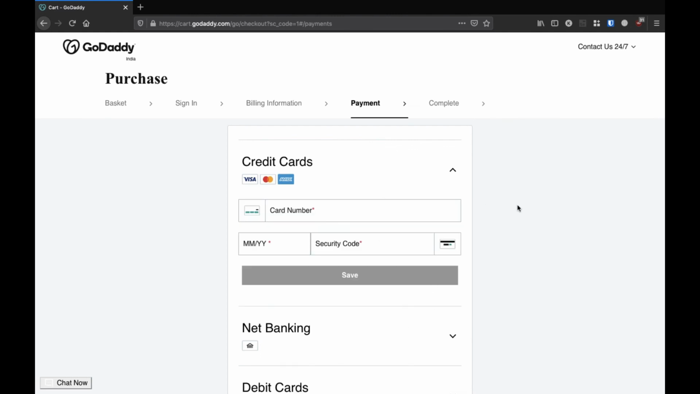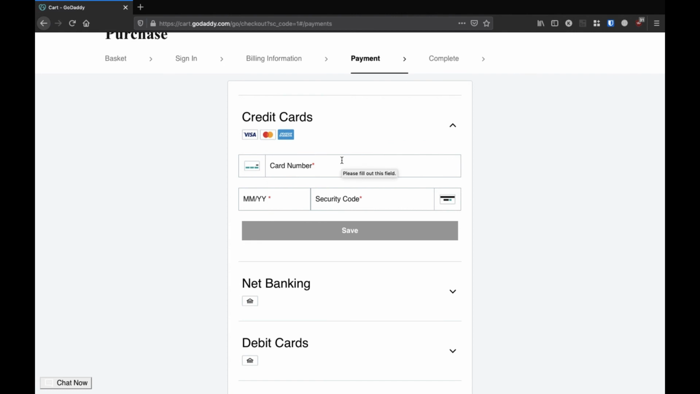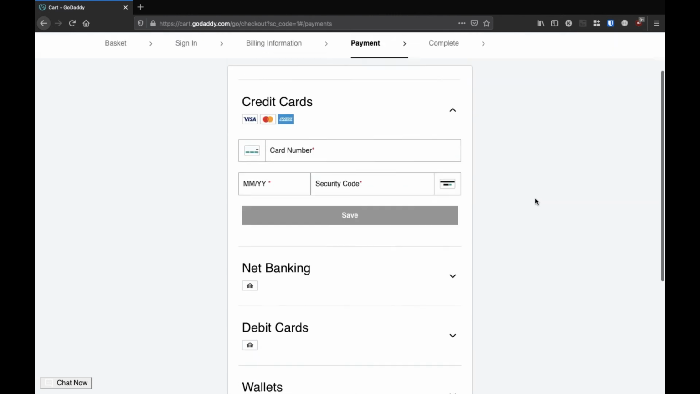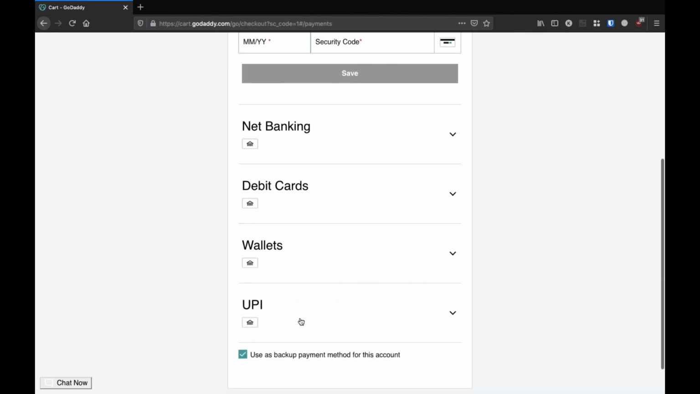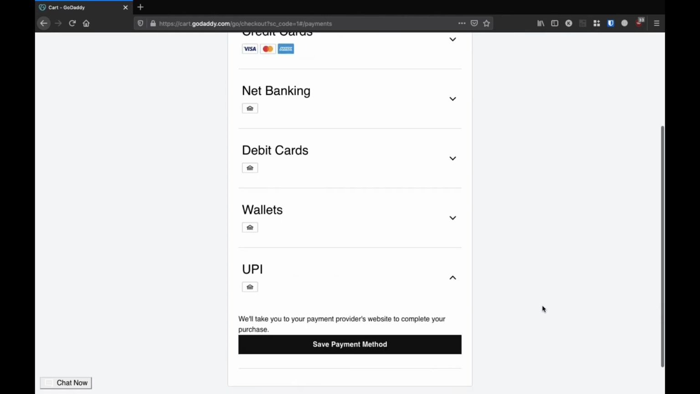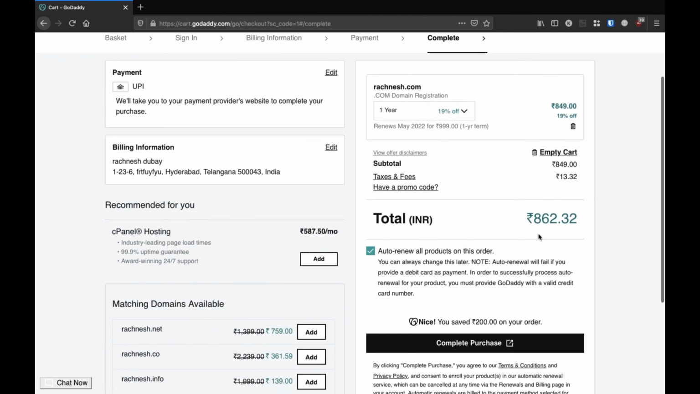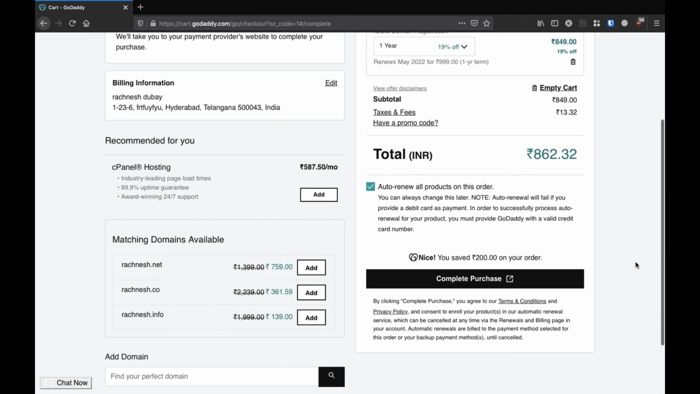So these are the payment options now. You can fill in your card details, your month, your security code. Other than this, the other options given by GoDaddy are net banking, debit card, wallets, UPI, etc. So I'll just choose UPI over here. As you all can see, this is the final step which we reached. 862 rupees will be your subtotal including taxes and all. So if you click here, your purchase will be completed.